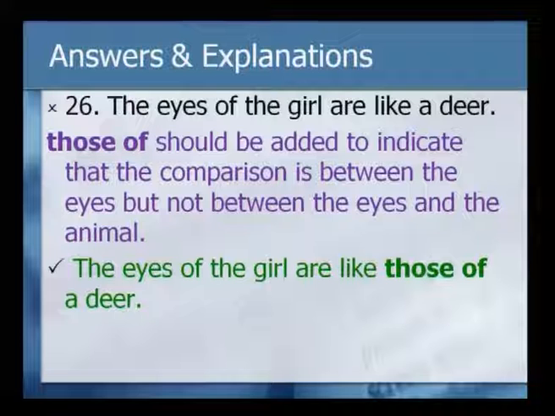If you are going to indicate that the comparison is between the eyes of the girl and the eyes of the deer, then you have to say "those of". But if you are simply saying that it is eyes and the animal, then you can leave it like this, which means the eyes of the girl are like a deer is referring to the eyes resembling a deer.